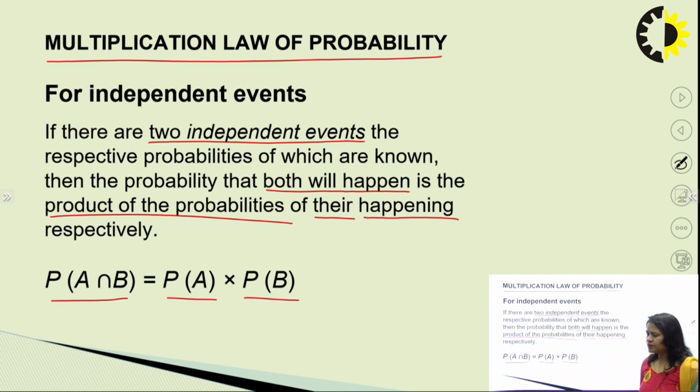So now comes a query: what is the difference between mutually exclusive and independent? Mutually exclusive is when we have 2 events which cannot occur simultaneously, but independent is when the 2 events are occurring independent of each other. So in that situation, we multiply the probability values, and in the previous situation, we add the values.